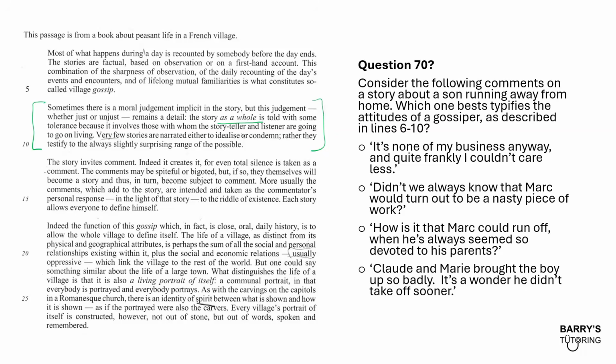Now, slightly surprising range of the possible is kind of saying that, first of all, these facts or occurrences could be slightly surprising. Okay, that's something that's important as well. It's slightly surprising and possible. So we're not talking about things that are ridiculous, but things that might surprise. Okay, so if you have a look at the answer options,